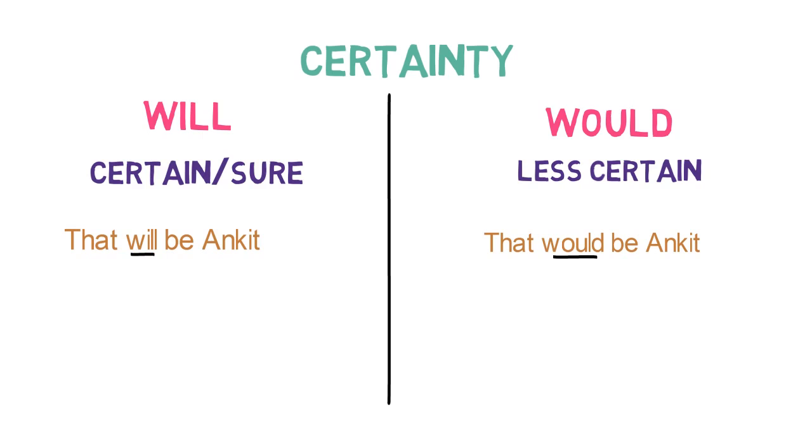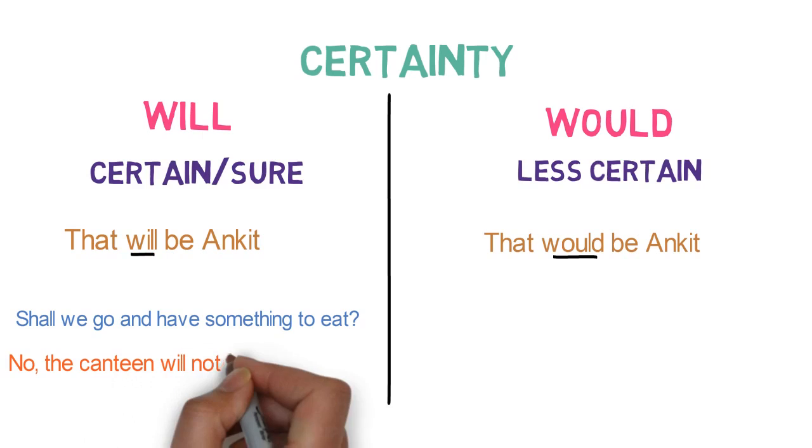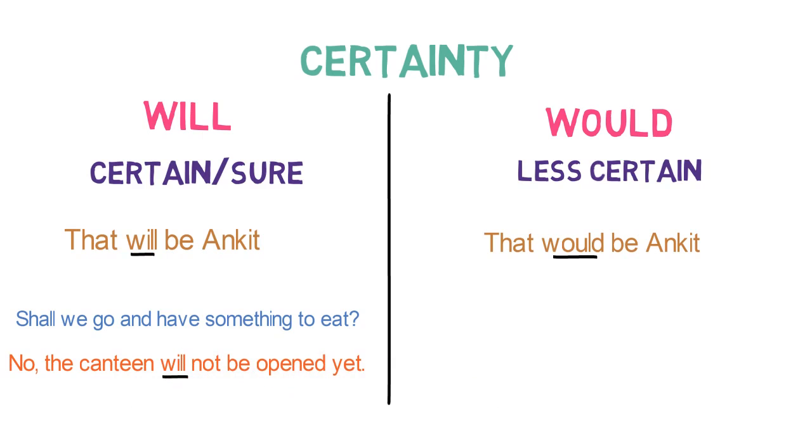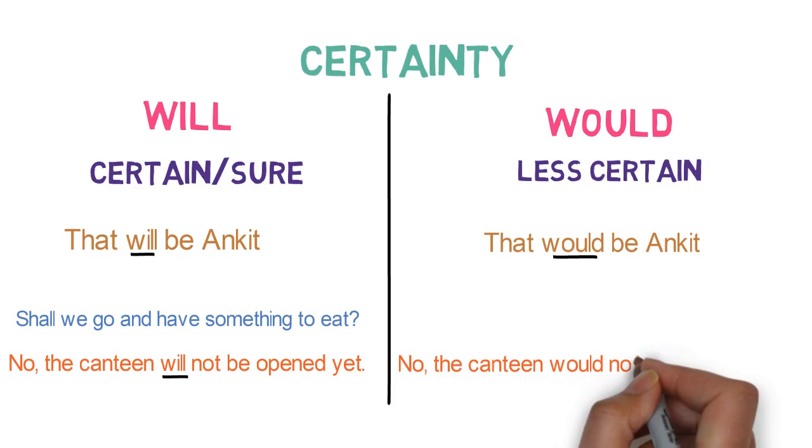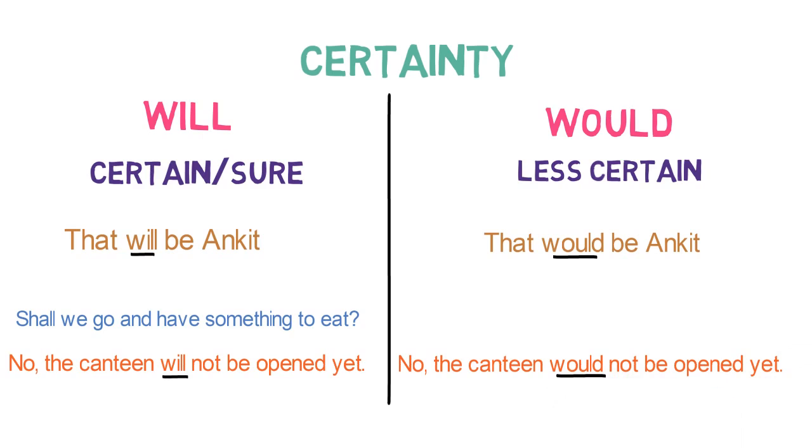Let's look into one more example of it. Shall we go and have something to eat? If we are certain that canteen won't be open, what will we say? No, the canteen will not be opened yet. And if we are not sure or less certain about it, what will we say? No, the canteen would not be opened yet. So, will or would are used based on the certainty of any event.